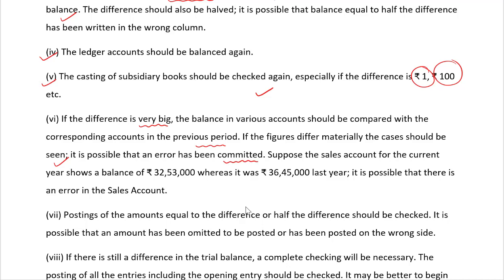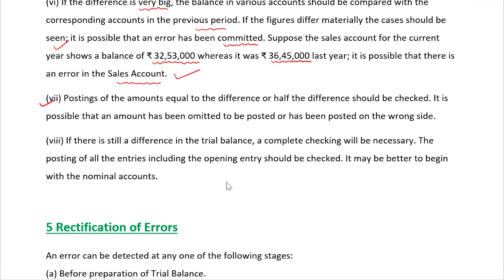Suppose the sales account for the current year shows a balance of 32,53,000, whereas it was 36,45,000 last year. It is possible that there is an error in the sales account. So kindly check the sales account once again. Posting of amounts equal to the difference or half of the difference should be checked. It is possible that an amount has been omitted from posting or has been posted on the wrong side, and that is why these errors could arise.